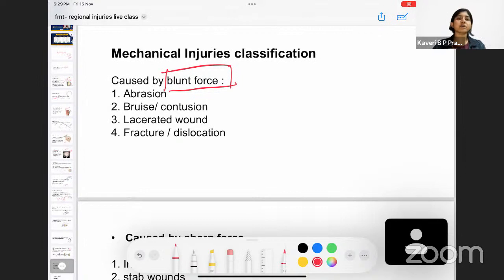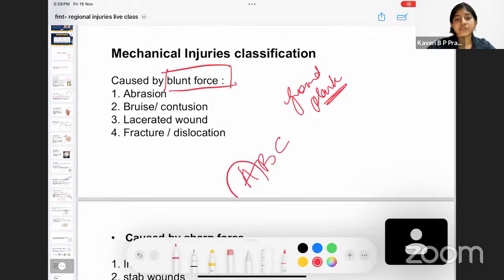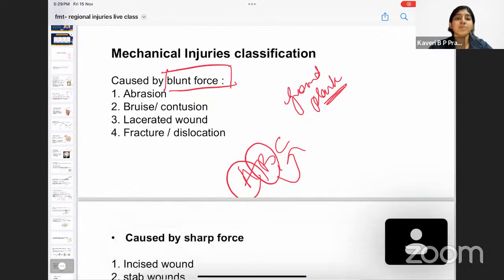Hitting by a wooden board or wooden plank is also a blunt force. So injuries caused by surfaces like the ground or a plank all come under injuries caused by a blunt force. For example, abrasion, then bruise or contusion. Remember it by ABC: Abrasion, Bruise. The other name of bruise is contusion. Then we have lacerated wound and fracture dislocation. So these are the four things that come under injuries caused by blunt force.